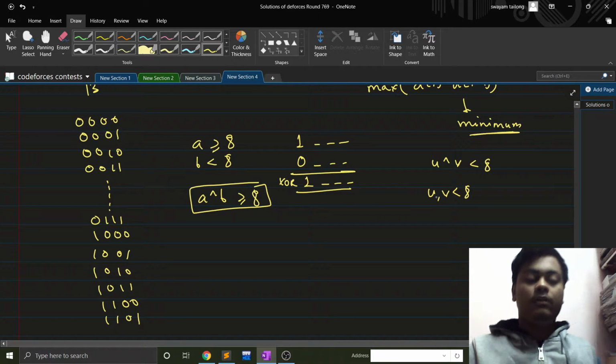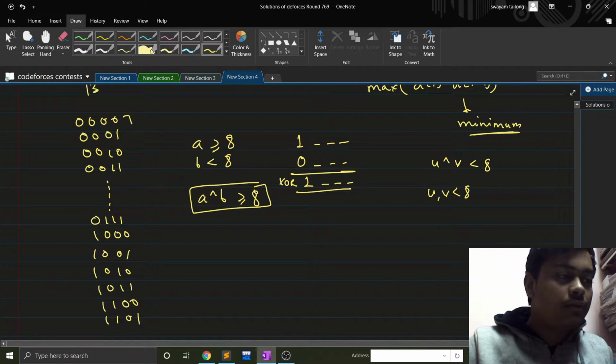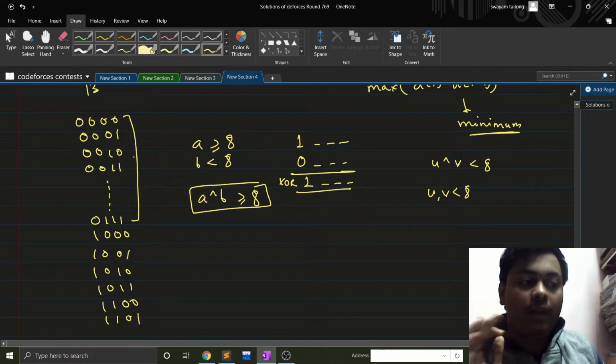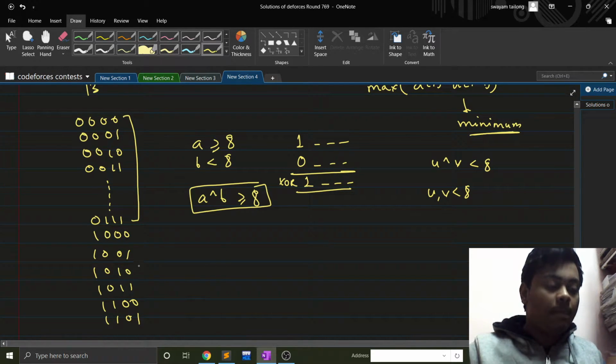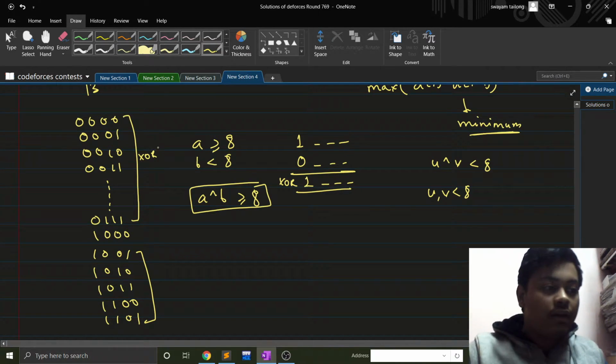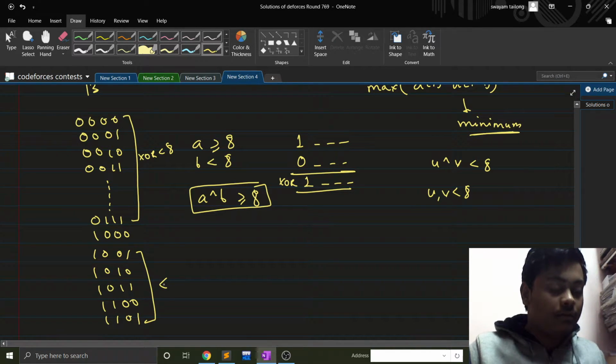less than 8. Okay. So if I choose any two numbers from this range, their XOR won't become 8. And if I choose any two numbers from this range, their XOR will also be less than 8.